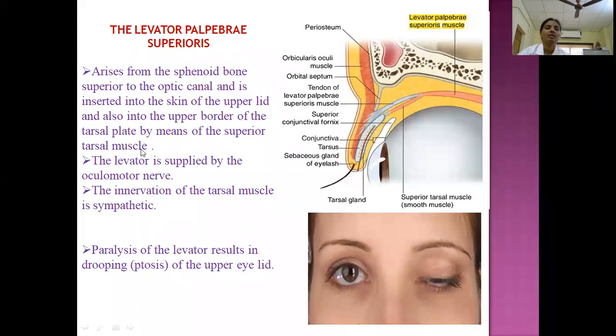Then the innervation. I told you this is a voluntary muscle, so this voluntary muscle is supplied by the oculomotor nerve. Paralysis of the levator results in drooping, means there is no elevation, there is no function. So what happens? It is drooping. The upper eyelid is closed. Here you can see the left eye. This is due to paralysis of the levator palpebrae superioris. So the drooping is otherwise called ptosis of the upper eyelid.